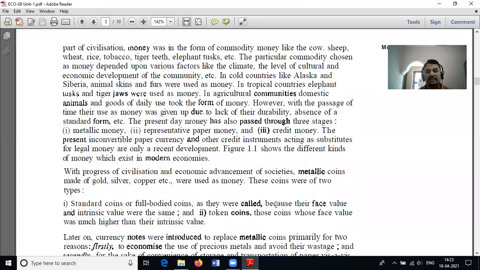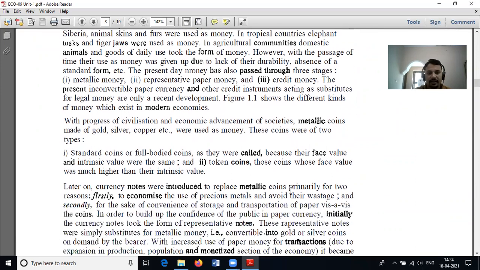With the progress of civilization and economic advancement of societies, metallic coins made of gold, silver, copper, etc. came into use. This one is a mixture of silver and nickel. When we come to metallic coins, they may be standard coins or full-bodied coins, or token coins.